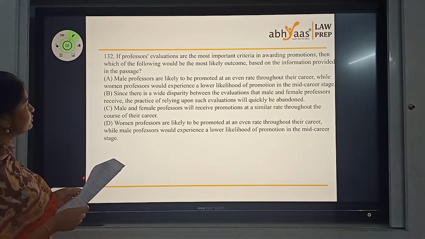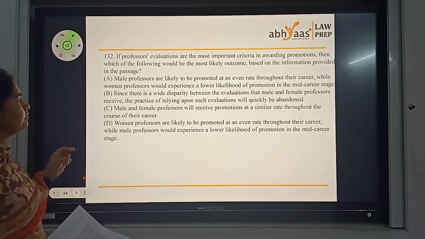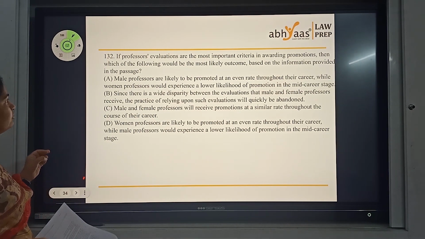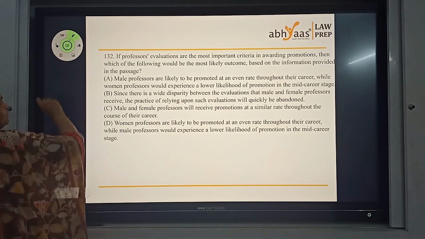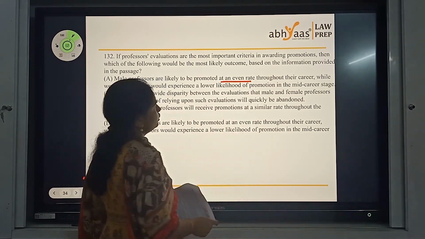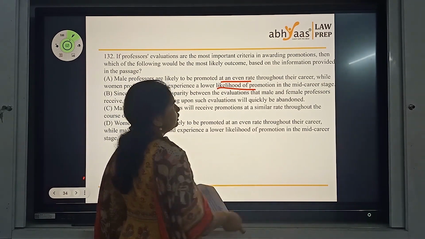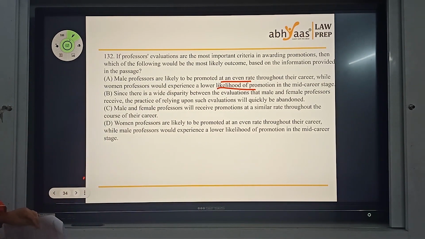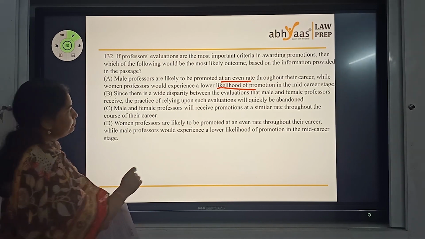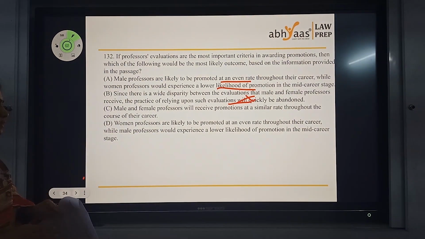If professors' evaluations are the most important criteria in awarding promotions, then which of the following would be the most likely outcome based on the information provided in the passage? Male professors are likely to be promoted at an even rate throughout their career, while women professors would face a lower likelihood of promotion. Looks like an answer. Let's see other options. Since there is a wide disparity between evaluations of male and female professors, the practice of depending on evaluations will get abandoned. That's not the point here.